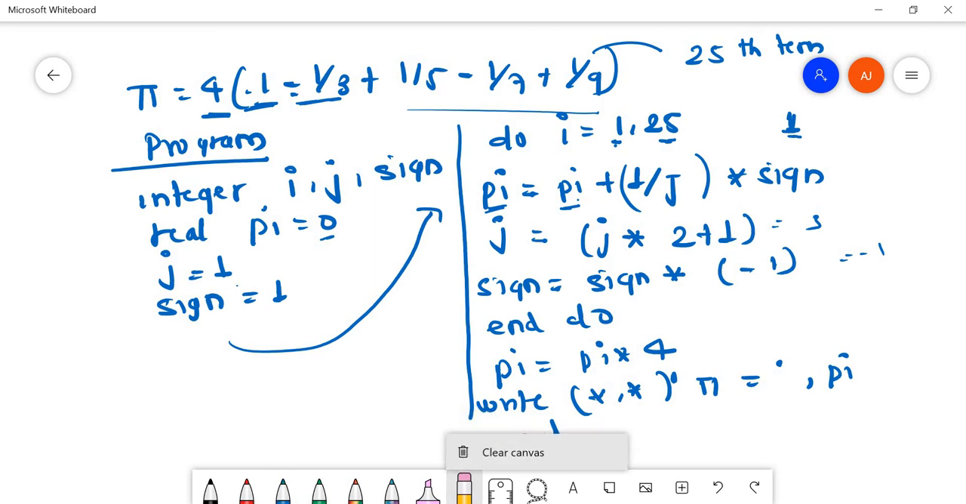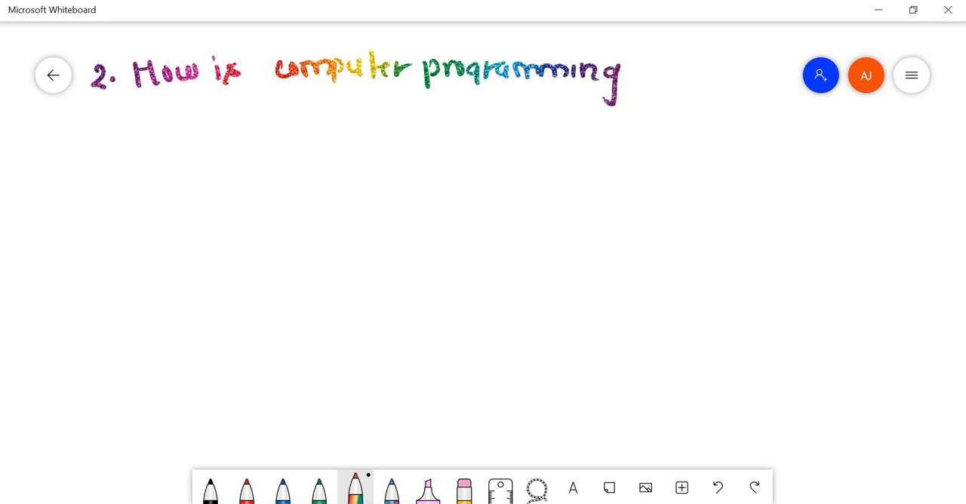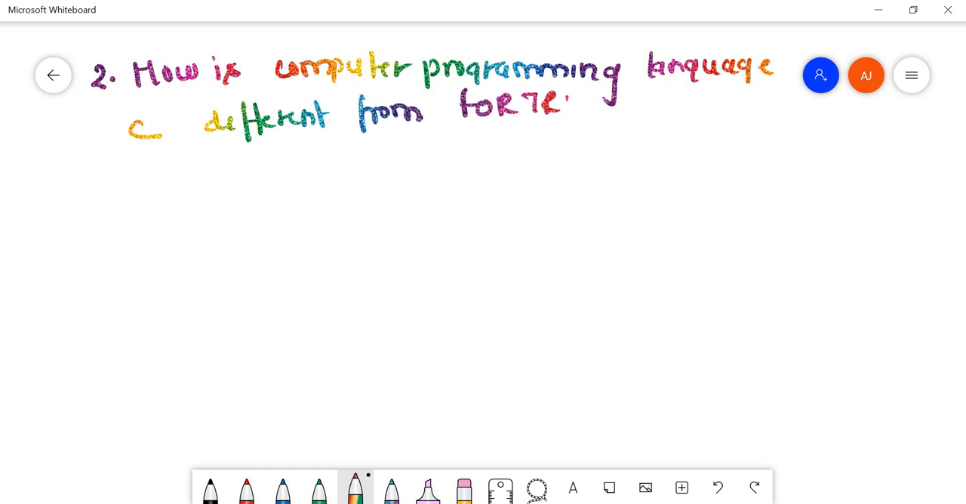So let's go to the second question. Let me write here. The second question is, how is computer programming language C different from Fortran? They asked this question in 2067 ASAR.